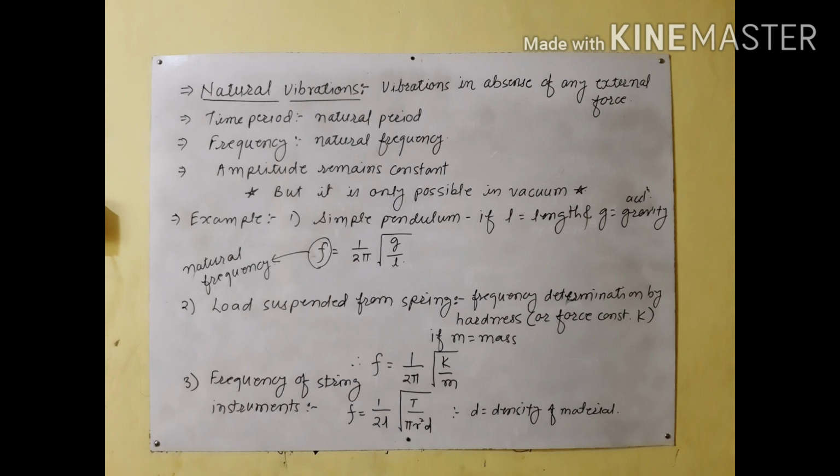We'll see some examples of natural or free vibrations to find the natural frequency. If we take a simple pendulum of length L, and g is the acceleration due to gravity, the natural frequency of the simple pendulum is f = 1/(2π) √(g/L), where L is the length of the pendulum.